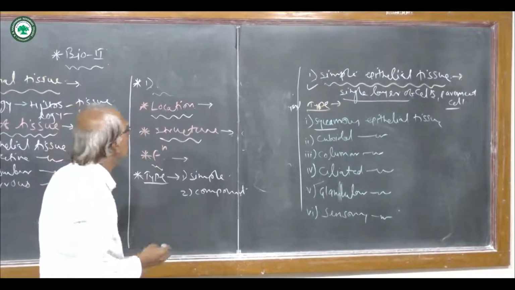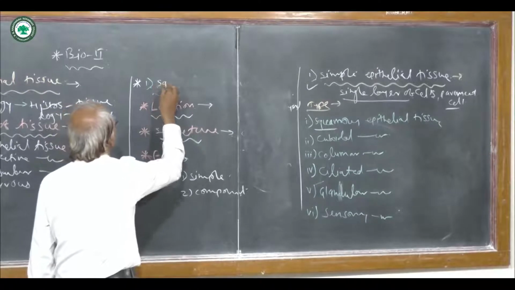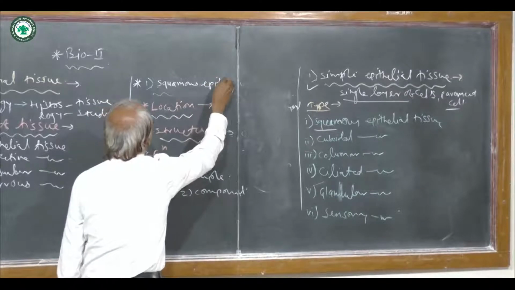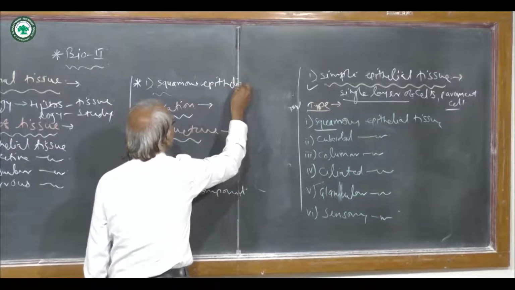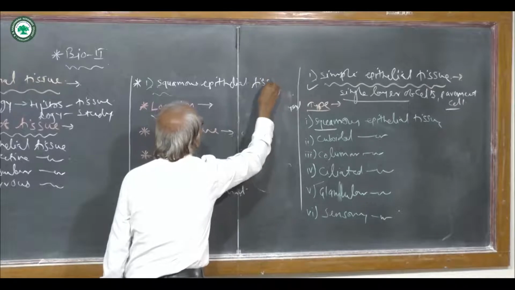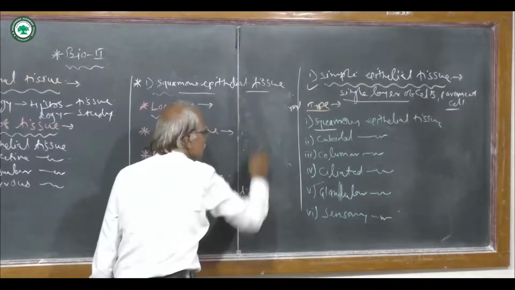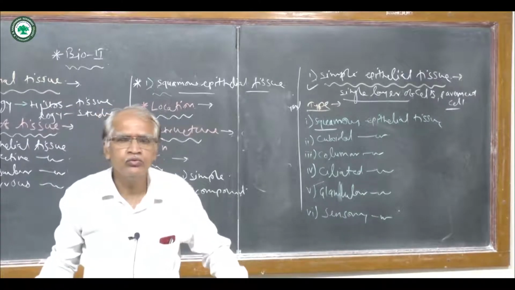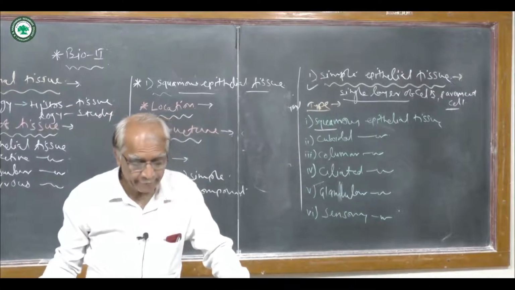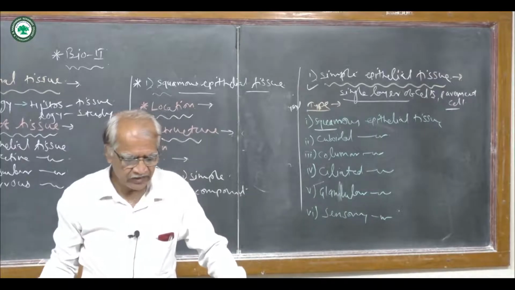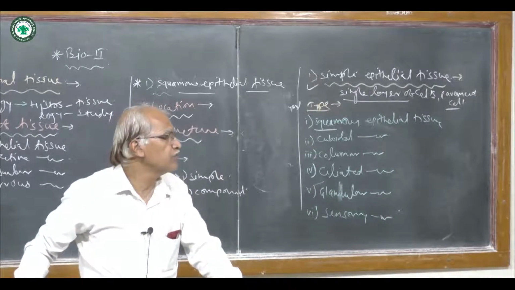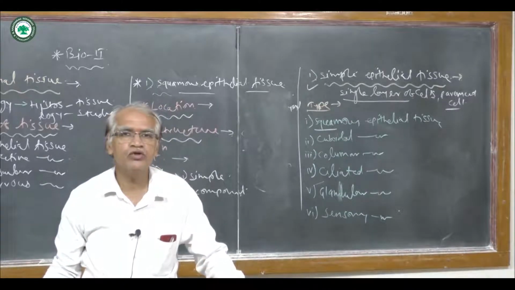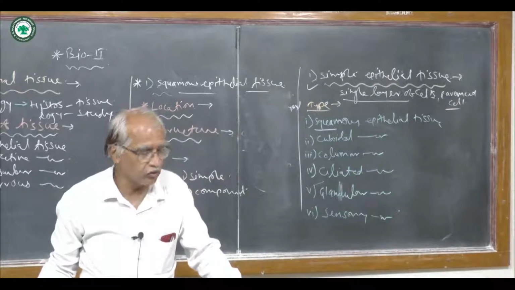So first, squamous epithelial tissue. Squamous epithelial tissue is made up of flat, thin and polygonal cells which are arranged close and compactly, without intercellular space.